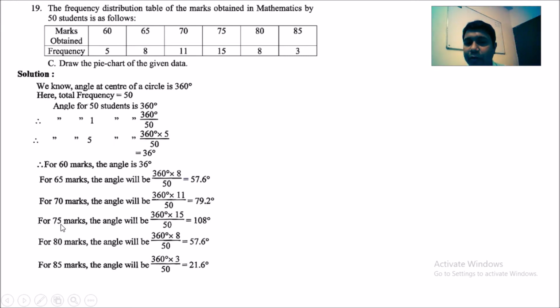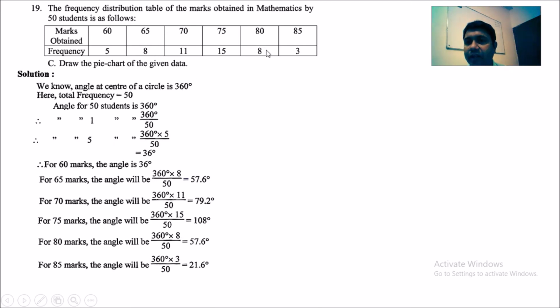For 75 marks, the angle will be 360 degree into 15 by 50. Why is it 15? Because 75 marks got 15 students. So that is 108 degree.